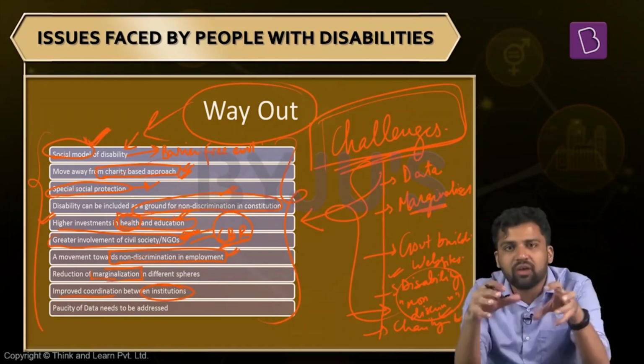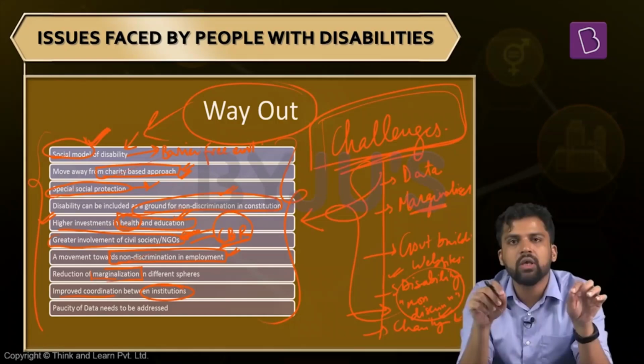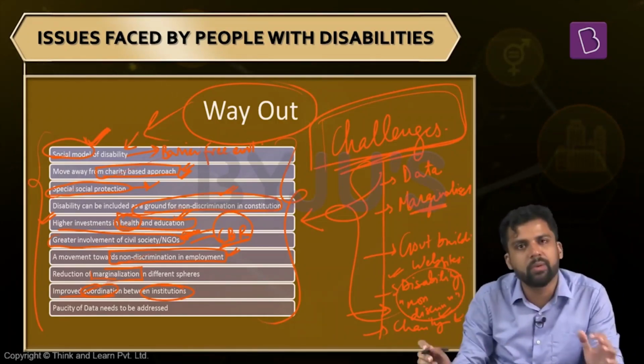We need to have more coordination among different institutions. Sometimes there is a lack of coordination. Sometimes there can be conflict between institutions. For example, there can be conflict between the Ministry of HR and the Ministry of Social Justice and Employment, because of which some people with disability might be excluded from different kinds of benefits they're entitled to get. So we need to ensure a better coordination mechanism between them.